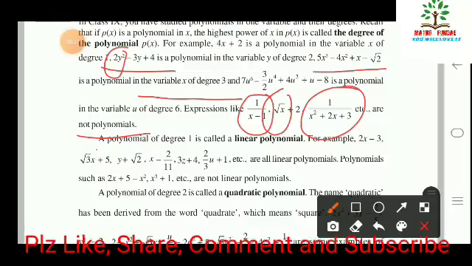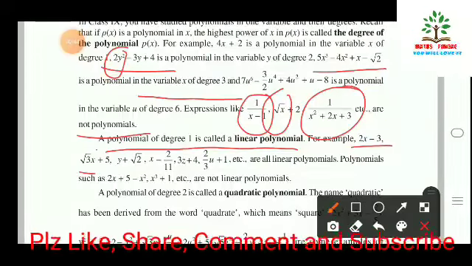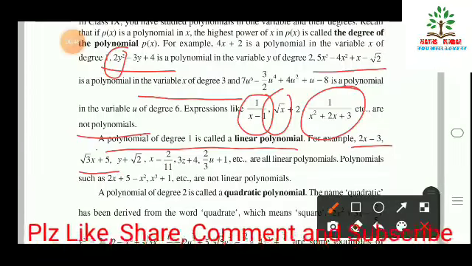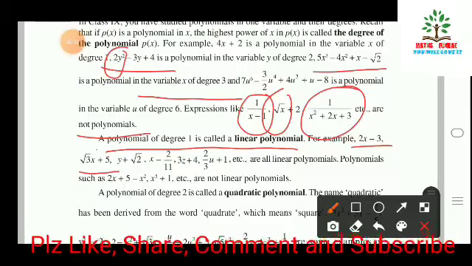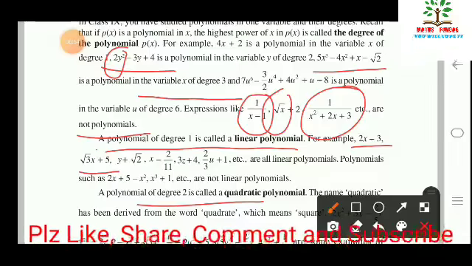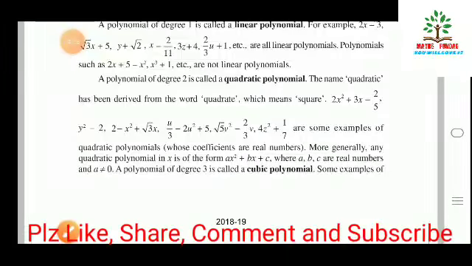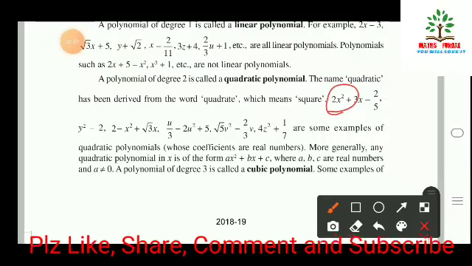A polynomial of degree 1 is called a linear polynomial. For example, 2x minus 3, root 3x plus 5. Only here root 3, the root is with 3, that is root 3 only. So these are examples of linear polynomials. In the quadratic we have degree 2, which means the highest power is 2. In cubic we have degree 3.